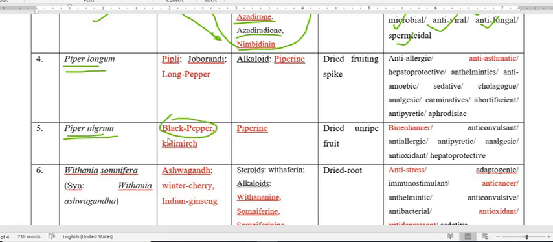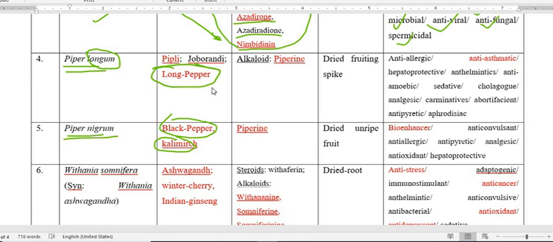The size is small there, whereas longum, the name is telling, this is long, so more length. So this is called Piper longum. Common names for Piper longum are Pipli, Joborandi, and because it is longer in size, we call it long pepper.